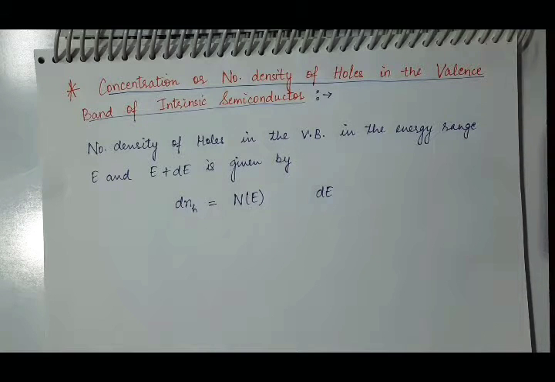So the probability of any state to be filled by an electron plus the probability of any state to be not filled by an electron is equal to 1. And the probability of any state to be occupied by an electron is Fe. So what will be the probability of any state to be not occupied by an electron? It will be 1 minus Fe.